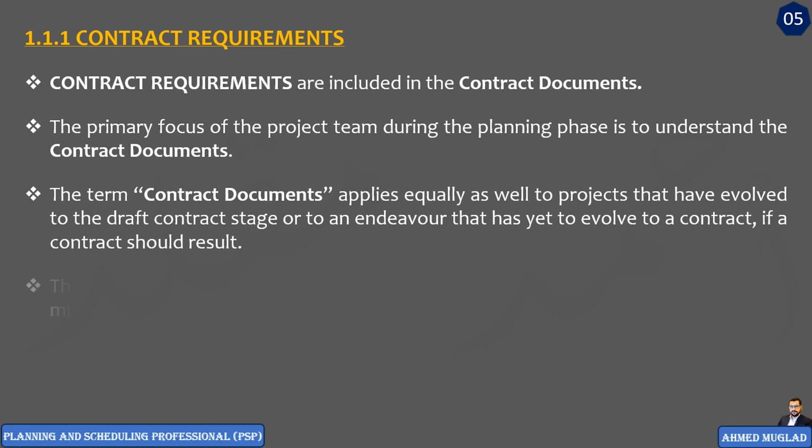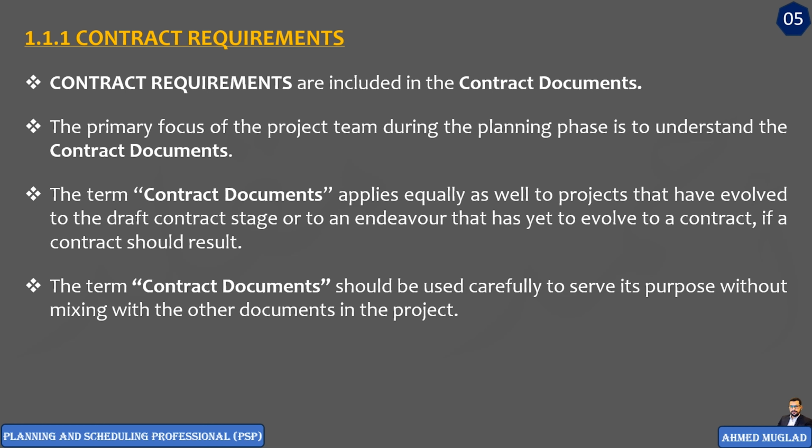The last one is a simple one. The term contract documents should be used carefully to serve its purpose, without mixing it with the other documents in the project. Not all the documents in the project can be classified as contract documents. Always remember, the contract is equal to the agreement plus contract documents.